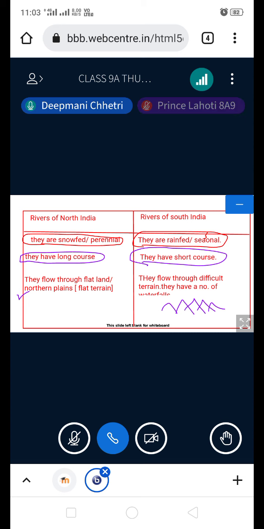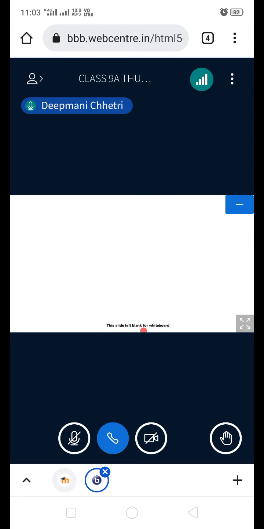Now we have learned that the rivers of South India are not much used for navigation. But it does not mean that none of the rivers are used. So if they ask you to name one navigable river of South India, which river will that be? There are 3 major rivers. One is here like this, the other is somewhat like this, and another river is here like this. This river is navigable. What is the name of this river?